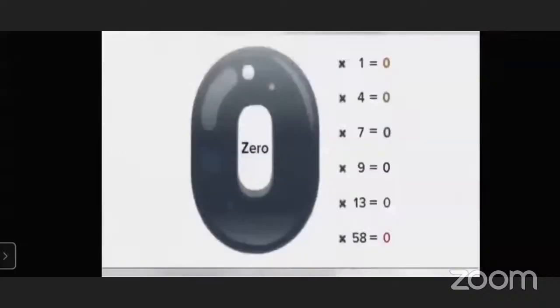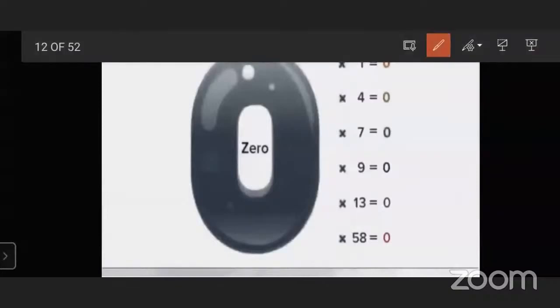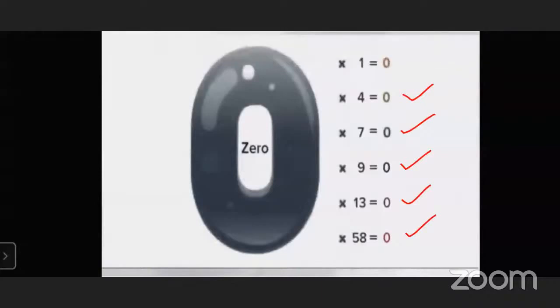Here is a big 0 you can see. 0 multiplied by 1, the answer will be 0. 0 multiplied by 4, the answer will be 0. 0 multiplied by 7 is also 0. Multiplied by 9, by 13, and by 58, the answer will always be the same, 0. The 0 rule says that whenever we multiply any number with 0, the answer will be 0.